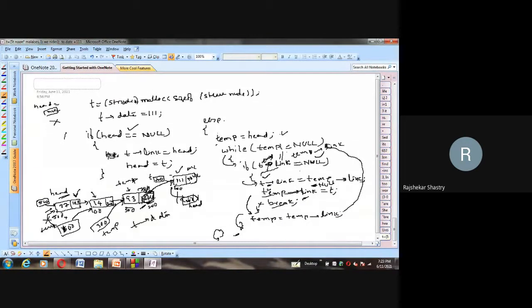So we discussed 2 insertion operations. Hope that you all understand. If still not understood, there is a lot of time; tomorrow we will go for one more, that is inserting after a certain node, or inserting in the middle, that is I want to insert a new node somewhere in the middle. How we can do that, we'll see. Then we also discuss the deletion of the first node, deleting the last node, and deleting the middle node. So deletion is also 3 types of operations we are going to discuss as part of the deletion. Then lastly we go for the display.